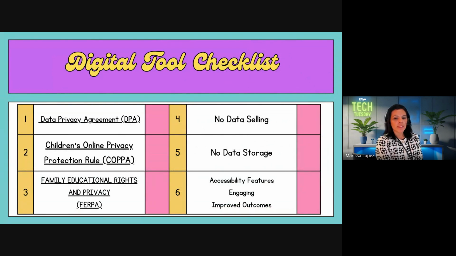Okay, so the platform that we're using today is going to be called Magic School AI, and we chose this one as the one to pilot. Before, we didn't have any tools for students to use AI with, but it does have a DPA. It does follow COPPA and FERPA. They do not sell the data that you are using and your students are using inside of Magic School AI. They do not store the memory. It does have accessibility features, so this is why we chose to use Magic School AI as our pilot for students exploring artificial intelligence.